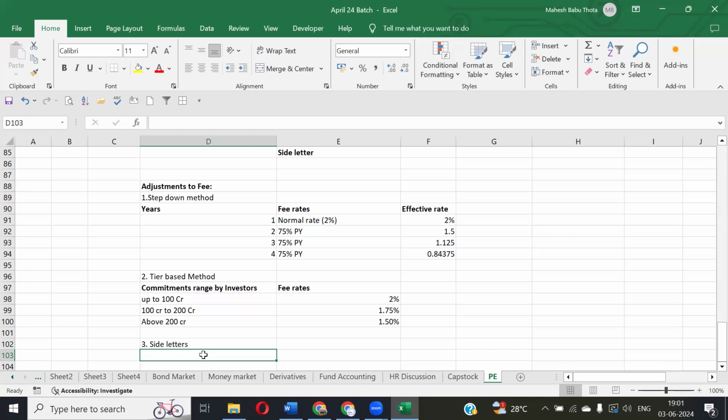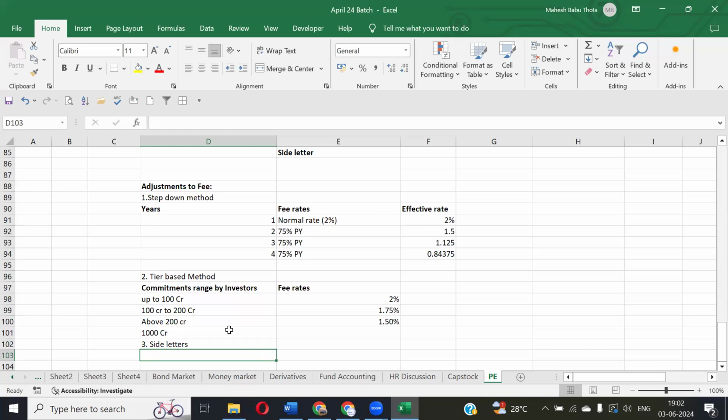Maybe here we have investors coming with even more than 300 crores or 400 crores, which is obviously more than the limit. Normally, they give discounts for above 200 crores at 1.5%. What if one person is coming with 1,000 crores? Definitely he will make some arrangements with the general partner separately because he's coming with a huge investment. In addition to 1.5%, we will give you a 0.25% additional discount so that you can pay only a 1.25% management fee. Like that, they will make separate agreements and arrangements. That is called a side letter. A side letter is nothing but a separate agreement with the investors while entering into the fund. Understanding, guys? Yes, sir.